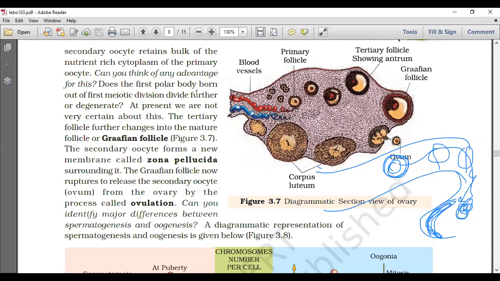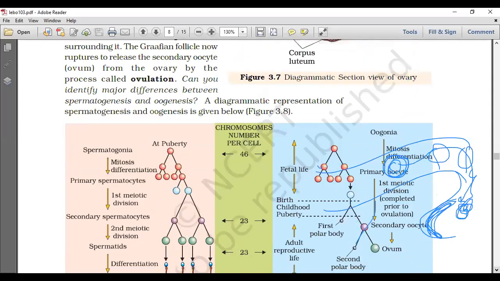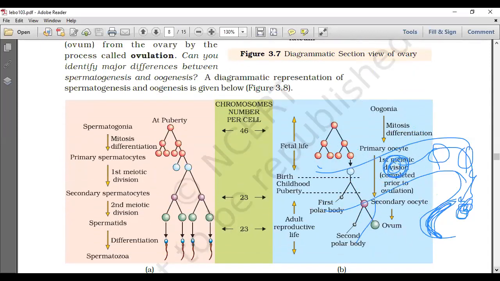But technically, if they divide, what can it form? It can form a polar body again, isn't it? So, based on the general issues of meiosis, if it divides, it can form the polar body. Whatever question is asked in that area, it is about the first polar body. Okay, the first polar body. So let me erase this.